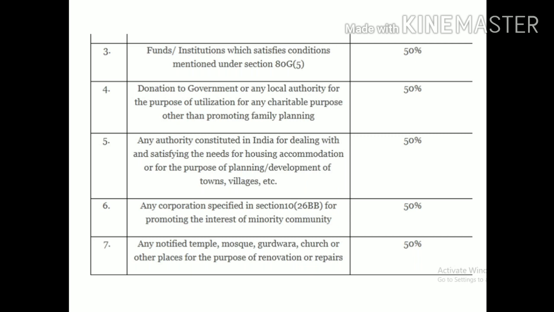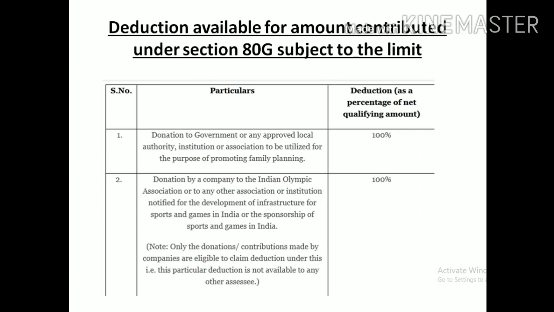How, in the sense, first you should have a little bit of clarity about which ones come under 100% with the limit. We have only two, correct? That we can easily remember. With the limit 100%, the first one, any donations given to the association or government or local body for promoting what, family planning. So if you are donating for promoting family planning, that comes under 100% with the limit. Then any donation given to the Indian Olympic Association for development of infrastructure and all, that time comes under 100% with the limit. Okay, we can possibly remember.